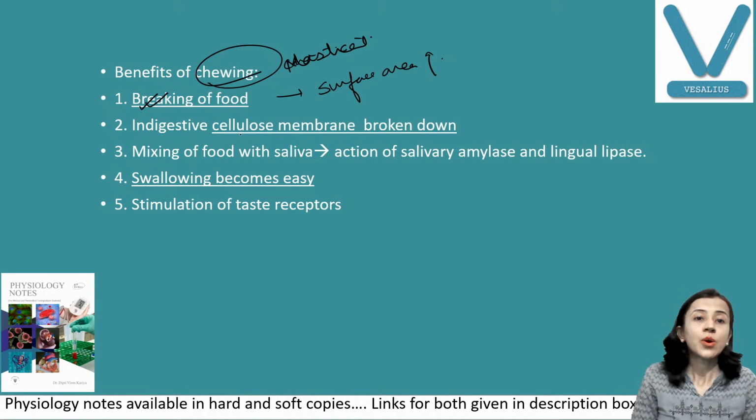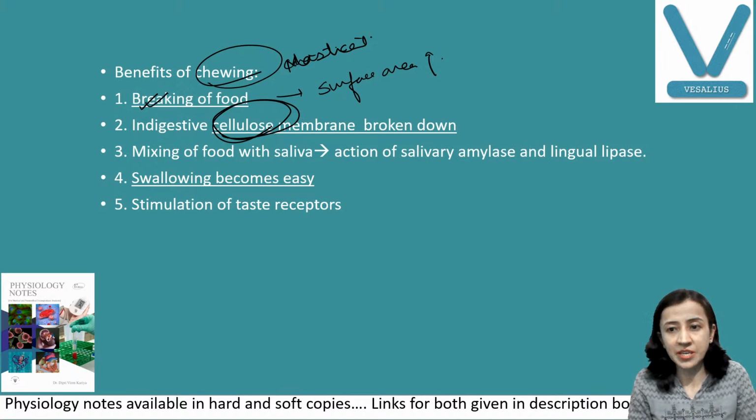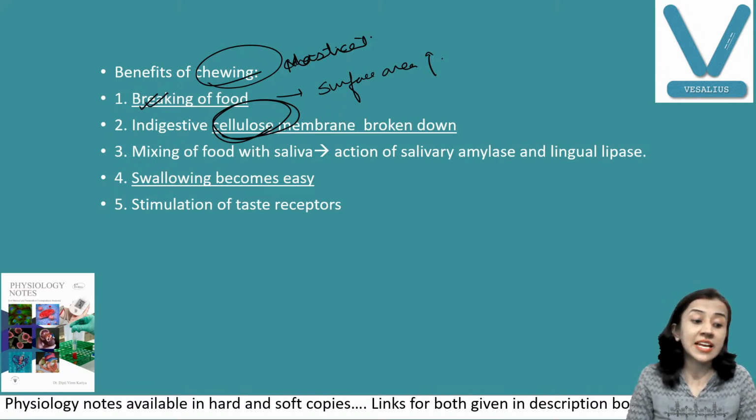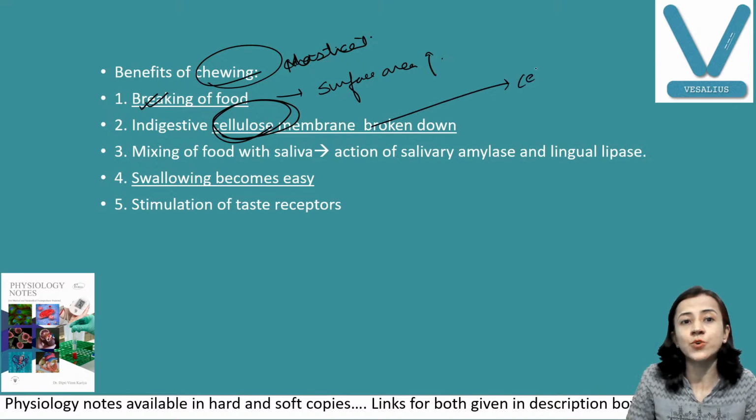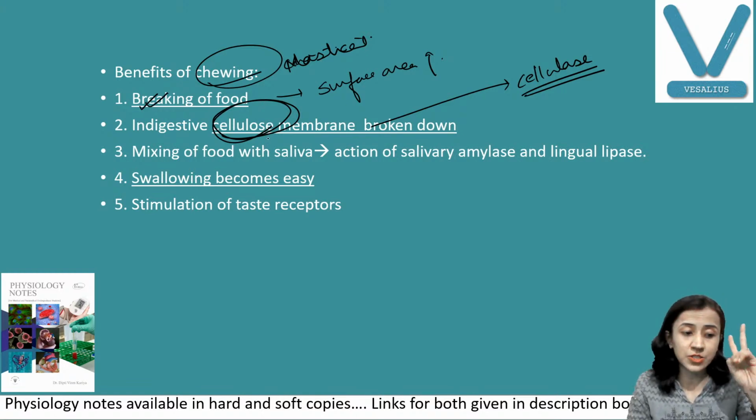Okay, second thing, because of chewing, if there is a cellulose membrane that is present sometimes around raw vegetables and fruits, we have cellulose membrane. Animals can digest that cellulose because animals have the enzyme cellulase. We don't have this enzyme cellulase, so we cannot digest it. So if we chew, we are just breaking the cellulose. Okay, so it is broken down. So that is the second benefit.